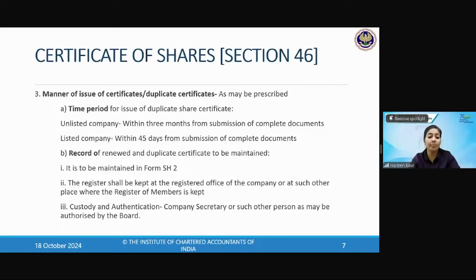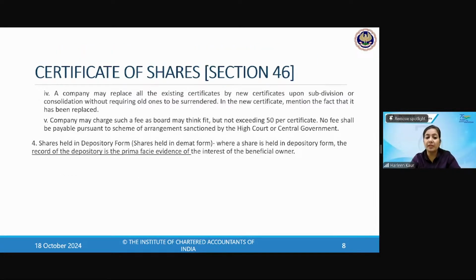Let's move further. A company may replace all the existing certificates by new certificates without requiring the old ones to be surrendered, and then the new one has to be mentioned the fees. What is the fees that shall be charged? Not exceeding 50% of the certificate payable according to the arrangement as made by the High Court or Central.